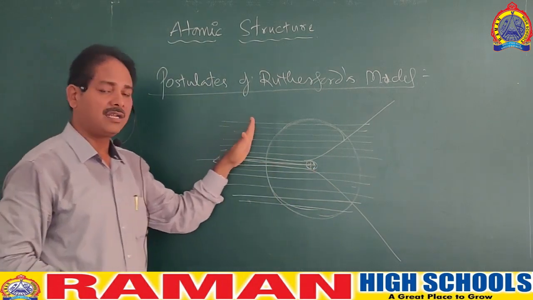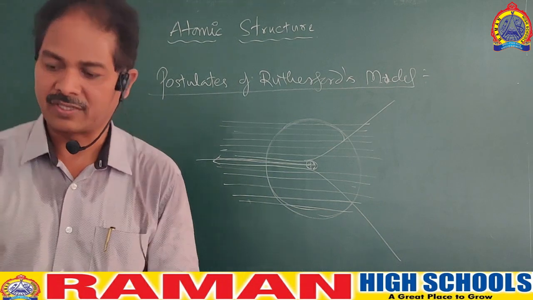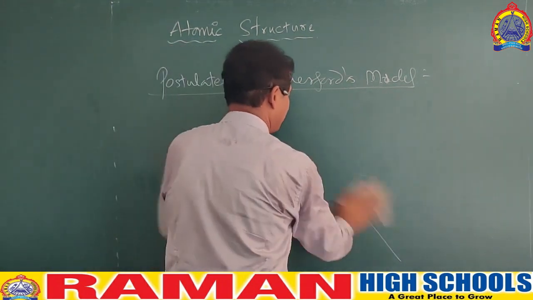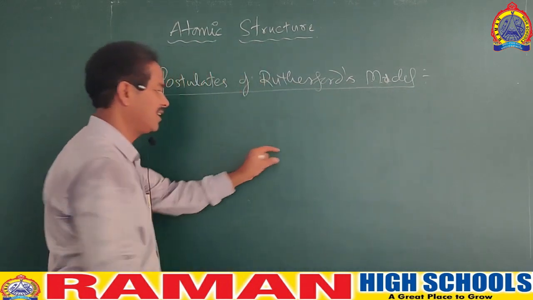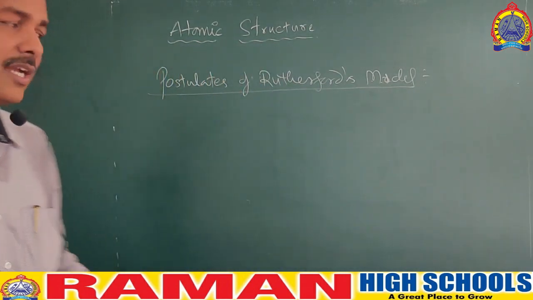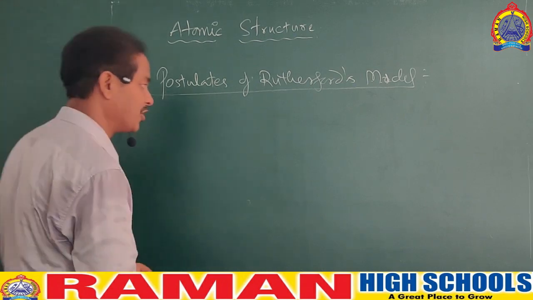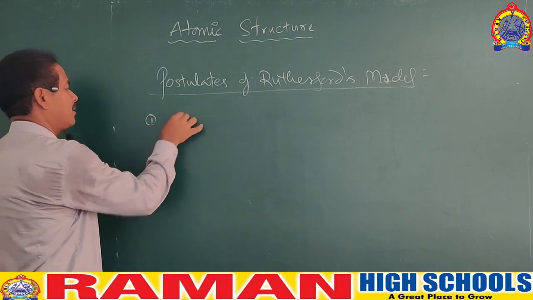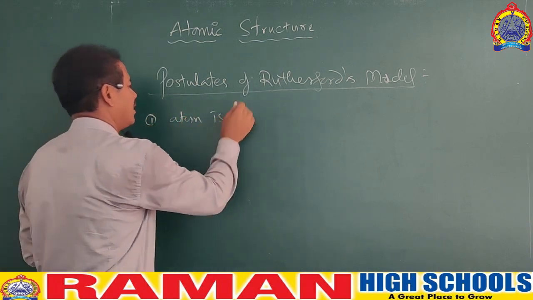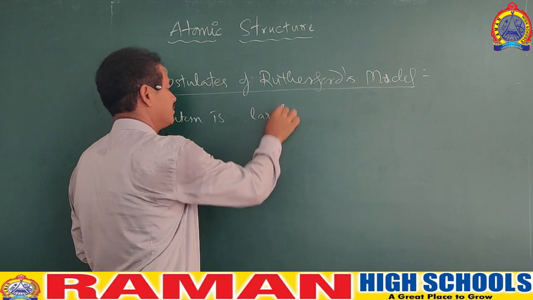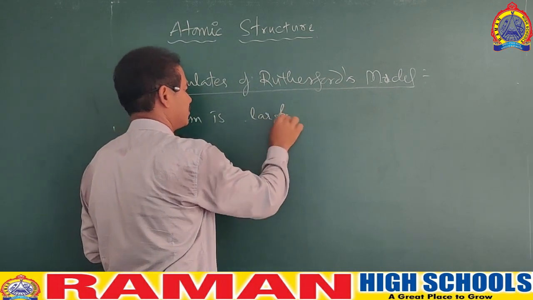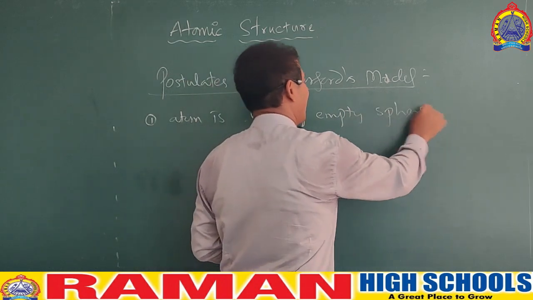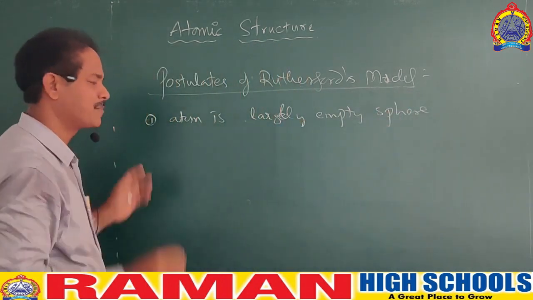So these are the doubts clarified by Mr. Rutherford. And not only this, with this experiment, the great thing that happened is the discovery of the positive charge, and later Mr. Rutherford named that as nucleus. So according to Rutherford, the atom is largely empty, and it is in the form of a sphere. So we can say the atom is a largely empty sphere.